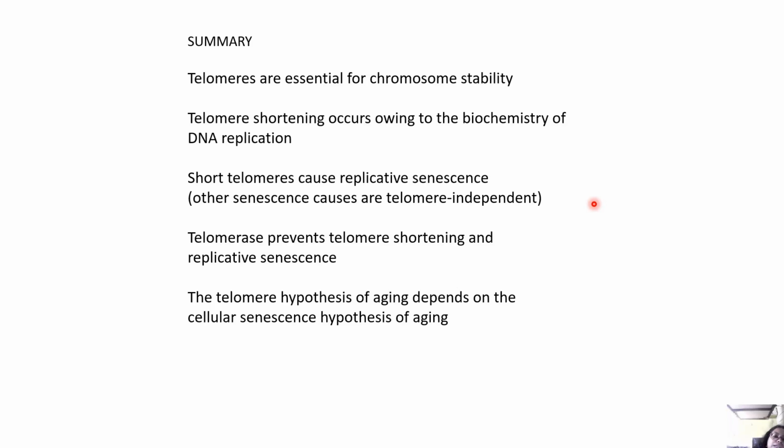Now, summary: telomeres are essential for chromosome stability. Telomere shortening occurs owing to the biochemistry of DNA replication. Short telomeres cause replicative senescence. Other senescence causes are telomere independent. Telomerase prevents telomere shortening and replicative senescence, and the telomere hypothesis of aging depends on the cellular senescence hypothesis of aging.